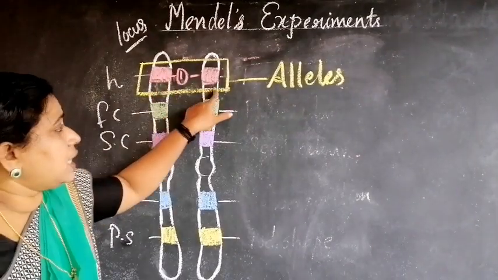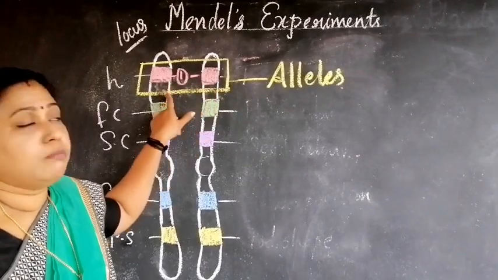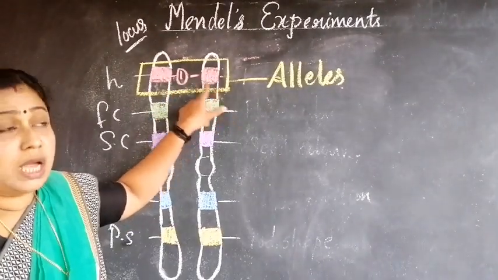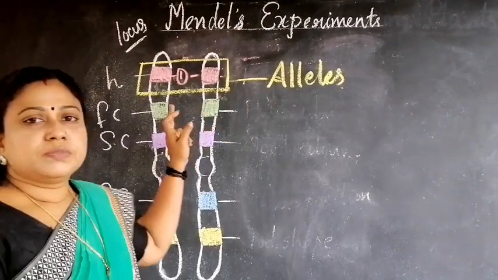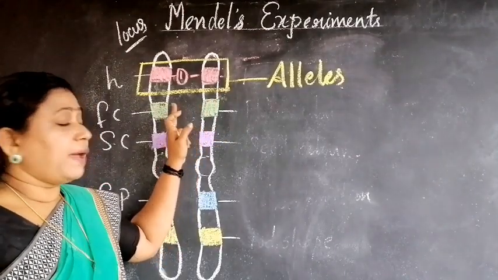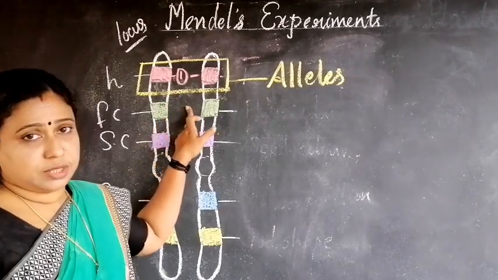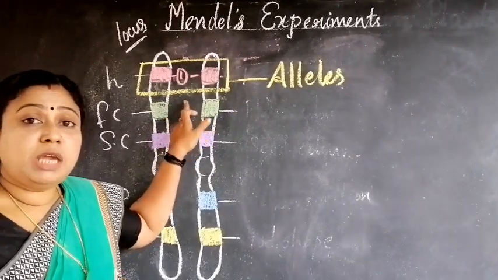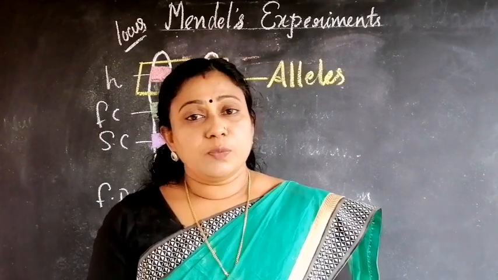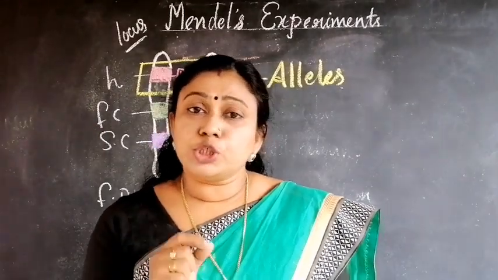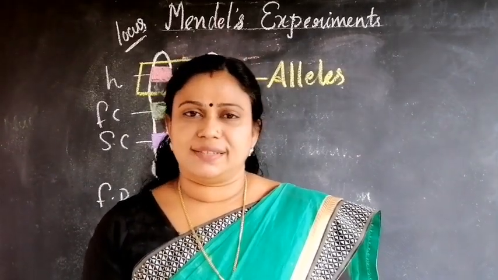Sometimes both these alleles may be expressing tallness, and sometimes both may be expressing dwarfness. So alleles are the pair of genes responsible for the same character, but may be of two contrasting traits. Now, these genes are of two types: dominant gene and recessive gene.